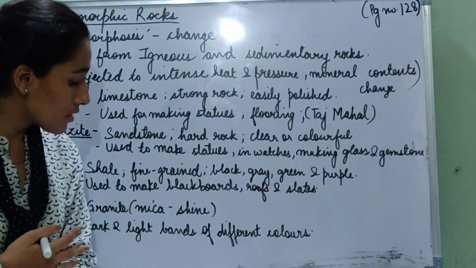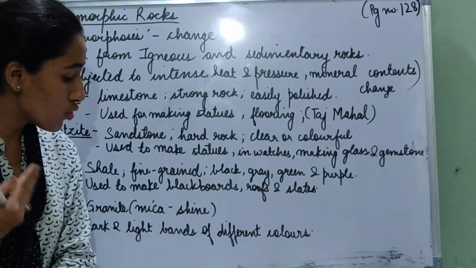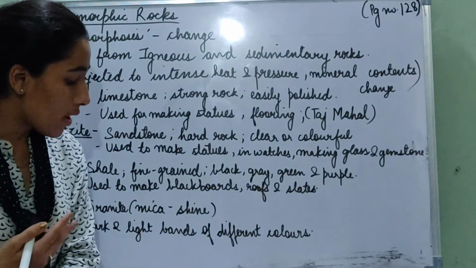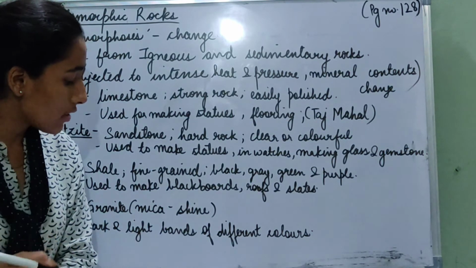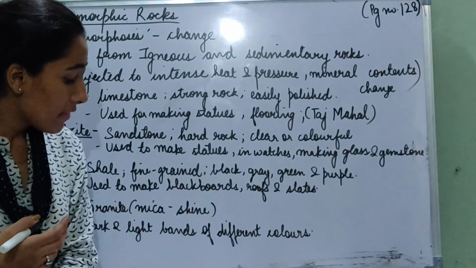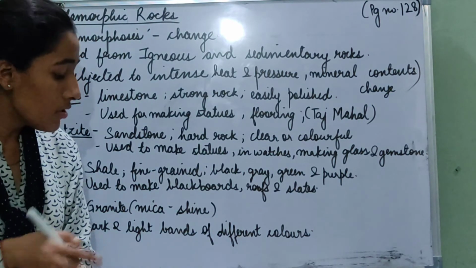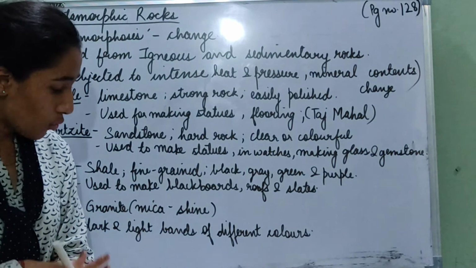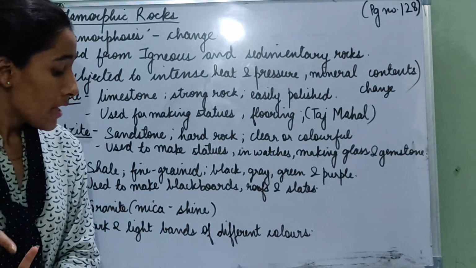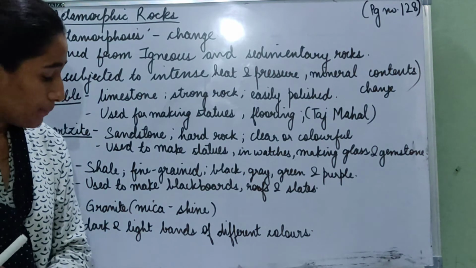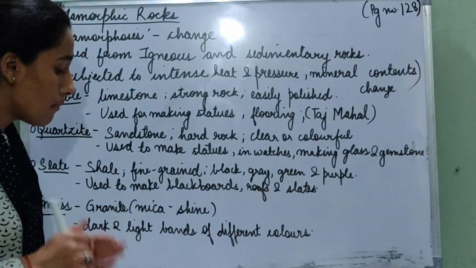Here examples are also given: limestone changes into marble, sandstone into quartzite, shale into slate, and granite into gneiss. There are many types of metamorphic rocks. Today we are going to learn about these four types only: marble, quartzite, slate and gneiss. So first we'll start with marble.